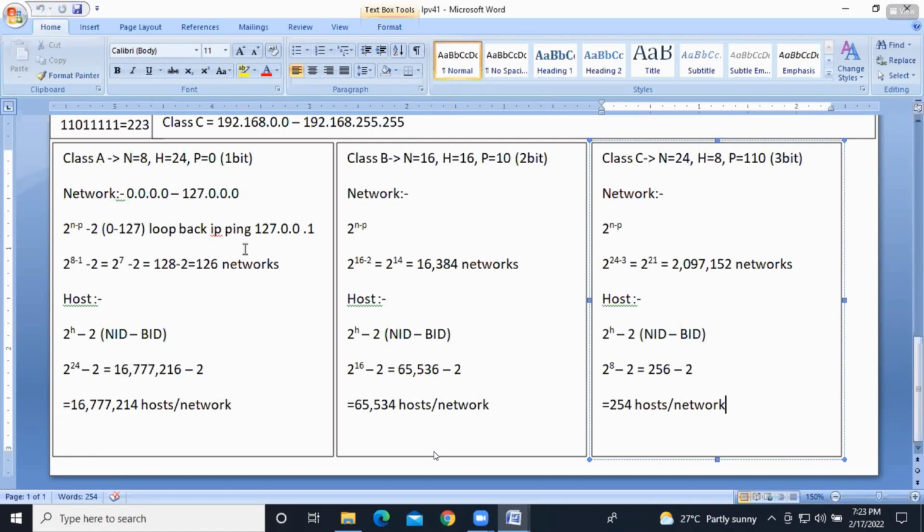Clear? Okay, so if you have any doubts, any questions, please ask. More hosts means if you connect more hosts into one network, it is always going to go down frequently, right?